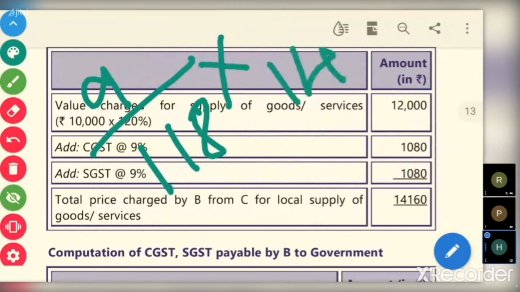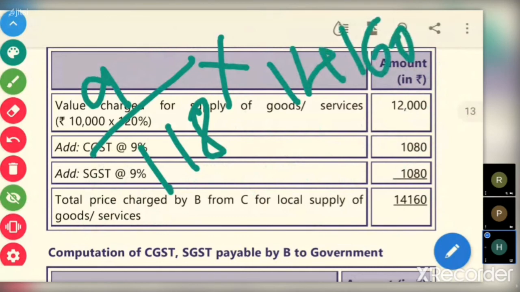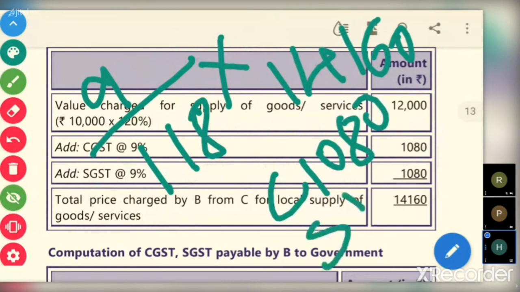Suppose he has given only an inclusive bill of 14,160, no breakup is available. For 118, 9 rupees is CGST. For 14,160, how much will it come to? It will come to 1,080. That is CGST. Similarly, SGST will come to 1,080. So 14,160 minus 1,080 minus 1,080, 12,000 is the output value.